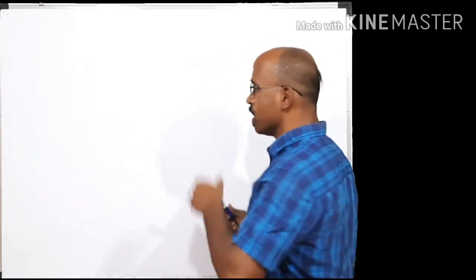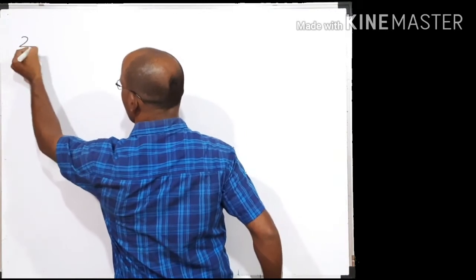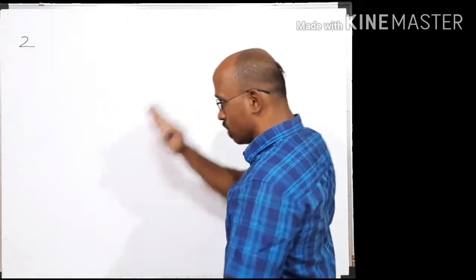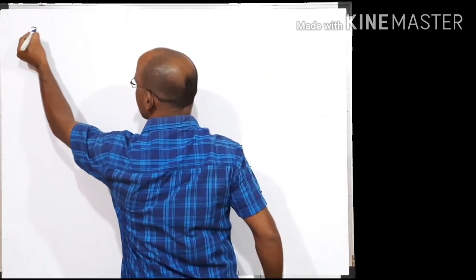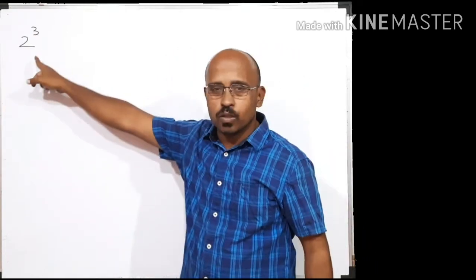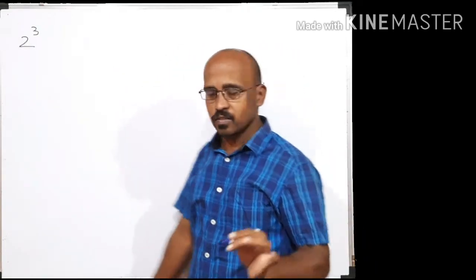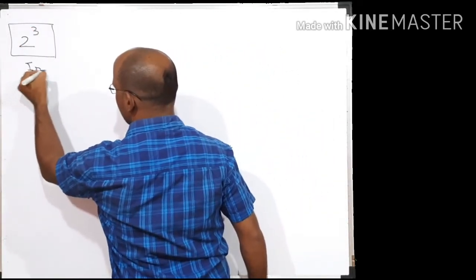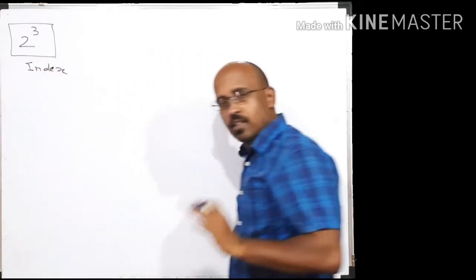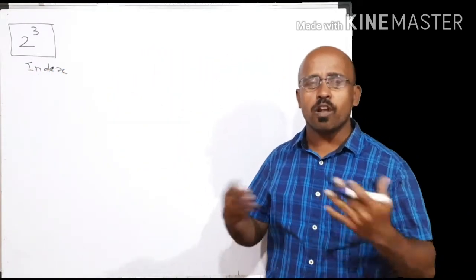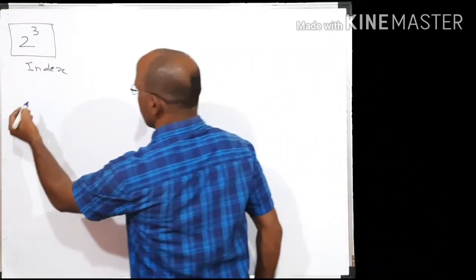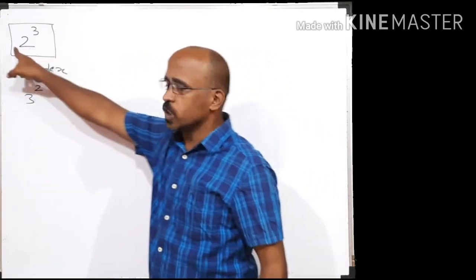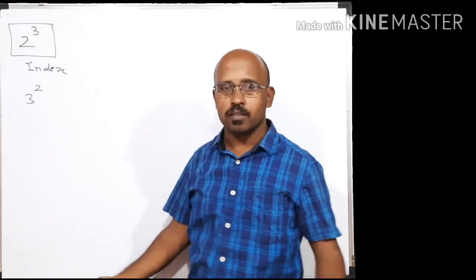For example, if a number is written in such a form, 2 is written here, and at the top right corner of the 2, suppose 3 is written, or any other number, such a number is called an index. And indices is nothing but the plural form of index. Suppose I write 3 raised to 2. So this is the first index, this is the second index, these two are indices.